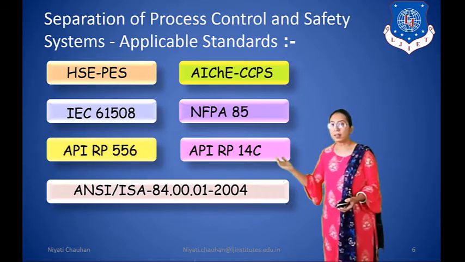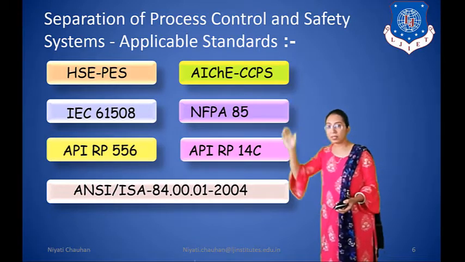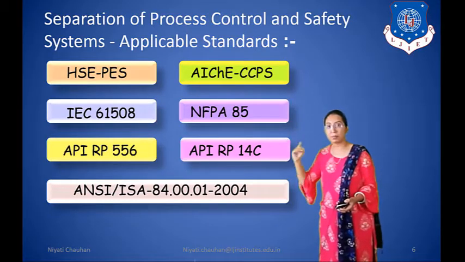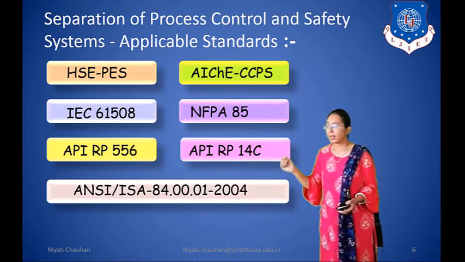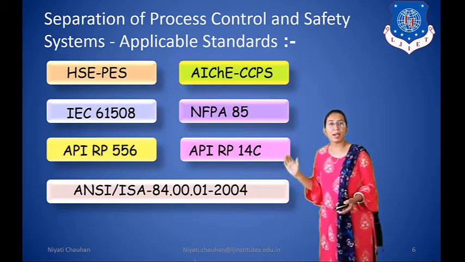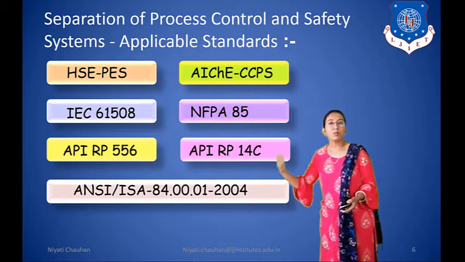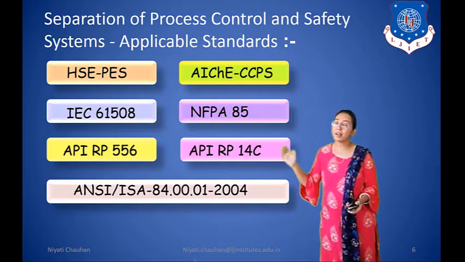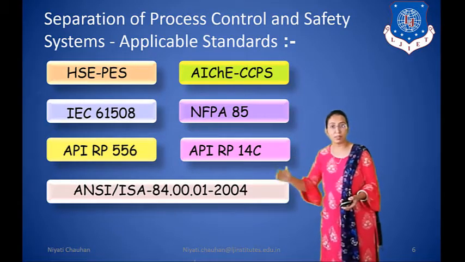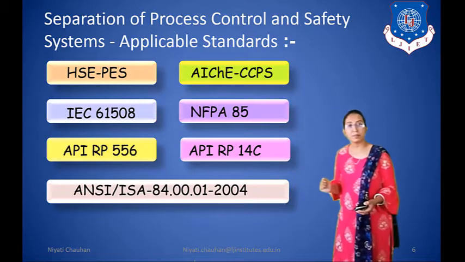Earlier I discussed these standards in chapter 1, and in this chapter we are discussing how to separate process control and safety control systems for these standards.